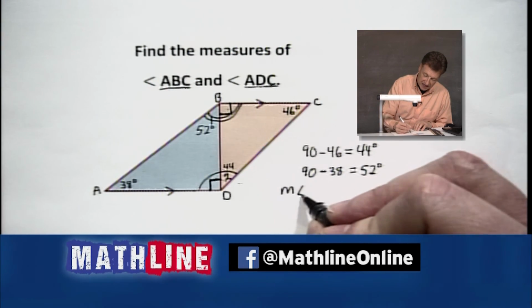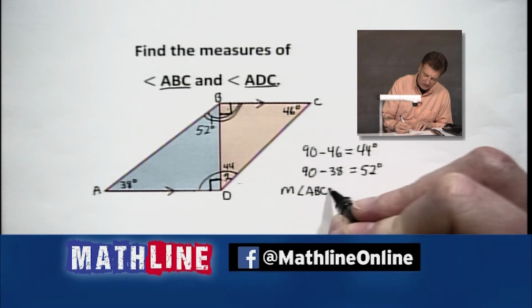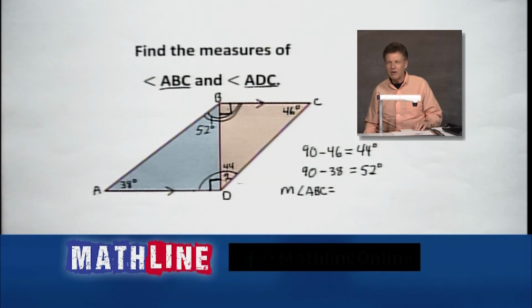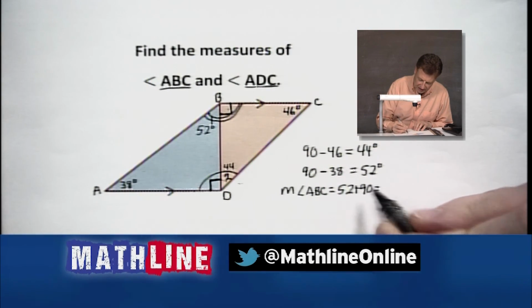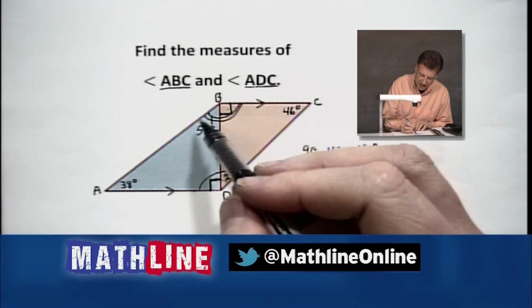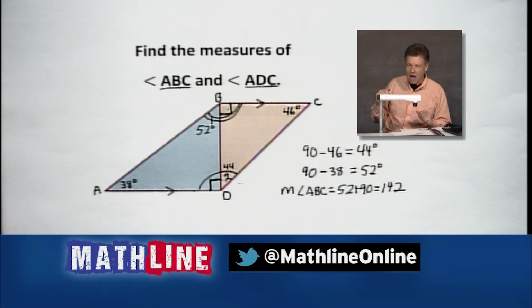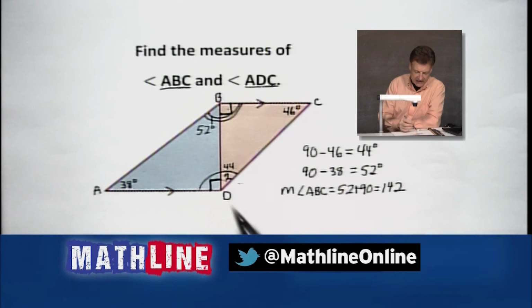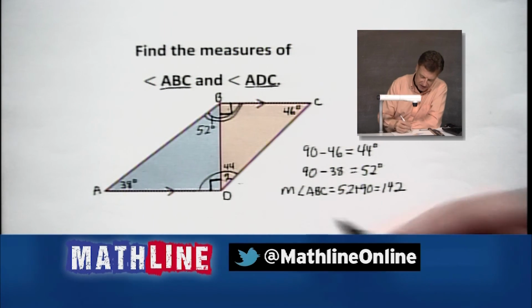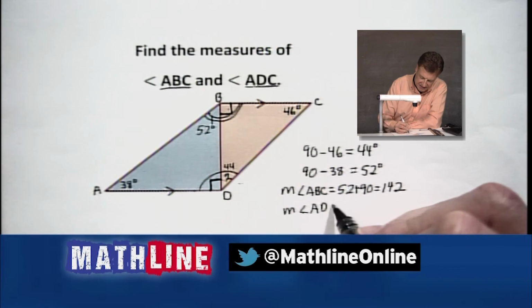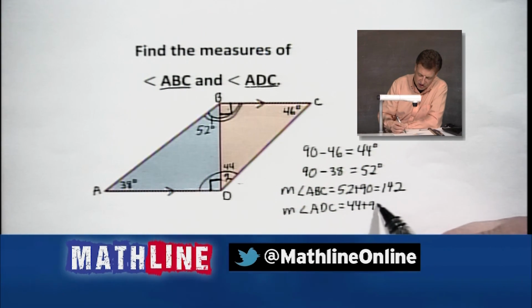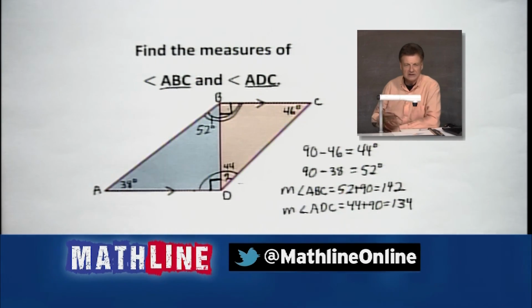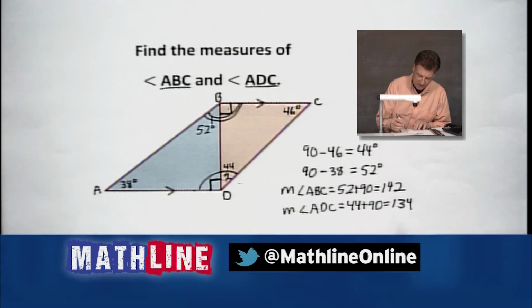The measure of ABC, and again, my friends, if you can do these mentally, the mental math makes it go faster. So we got 52 plus 90, and that's going to give us 142 for this big obtuse angle at the top. Yep, it's obtuse. That's a fun word, obtuse. And down here we have another obtuse. Let's look at the measure of angle ADC, and it's going to be worth 44 plus your 90, which gives us 134. So there you have some interesting takes.